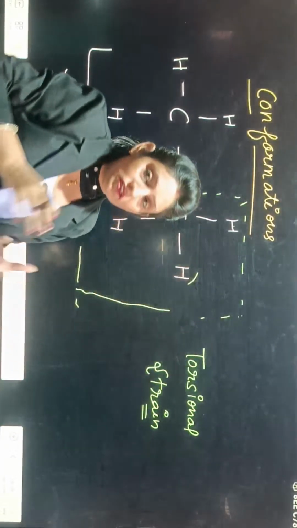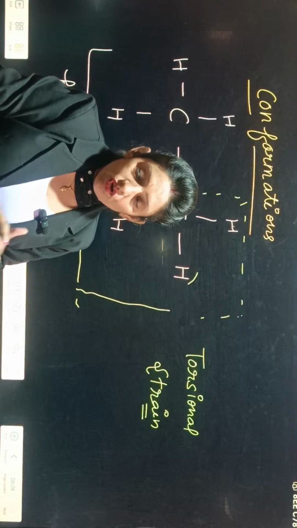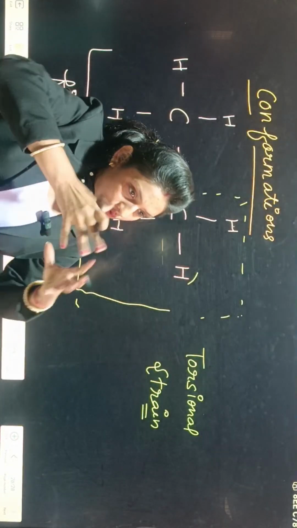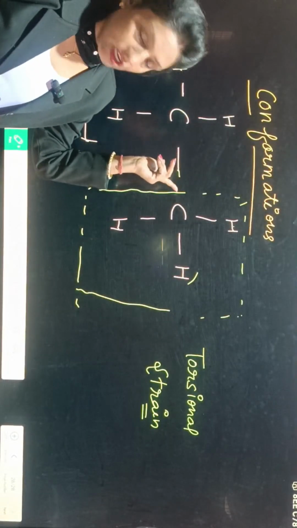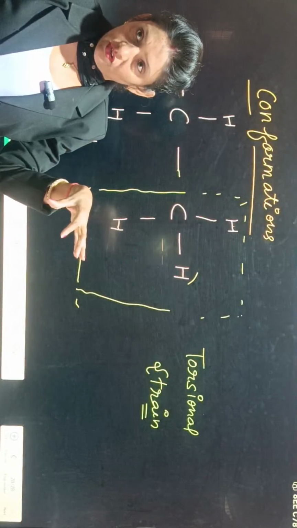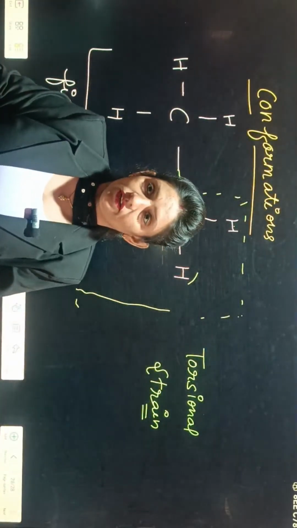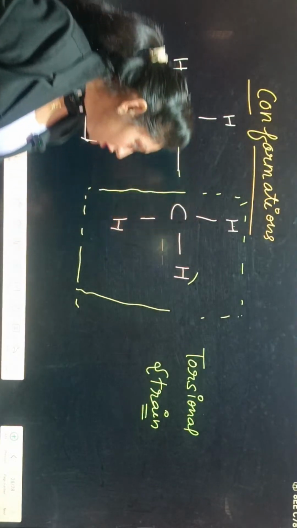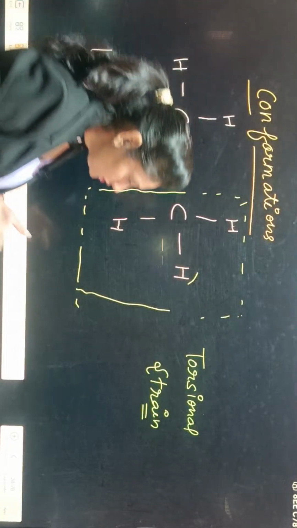There will be an energy barrier which resists rotation of the bond, which means this rotation is not completely free due to the presence of these hydrogens here. Okay, so this is known as the torsional strain here. Clear or not? Now we will write the conformers of ethane.